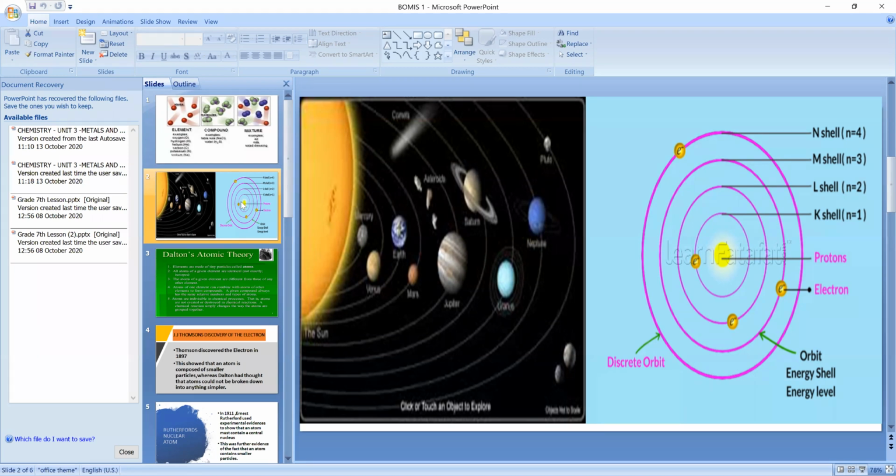Okay, in this second picture, the electrons revolve around the nucleus with high speed. Electrons are like planets, ma'am. So this is compared to the planetary model. Understood? Yes, ma'am.